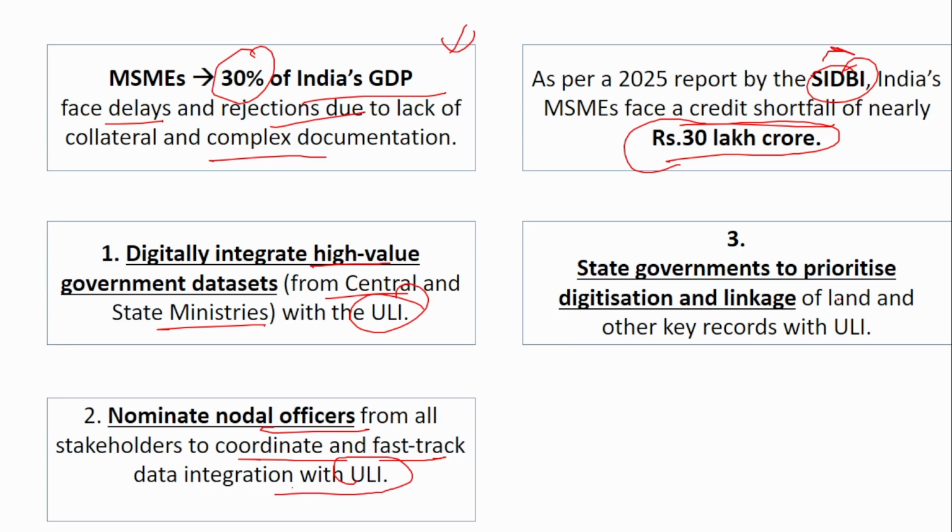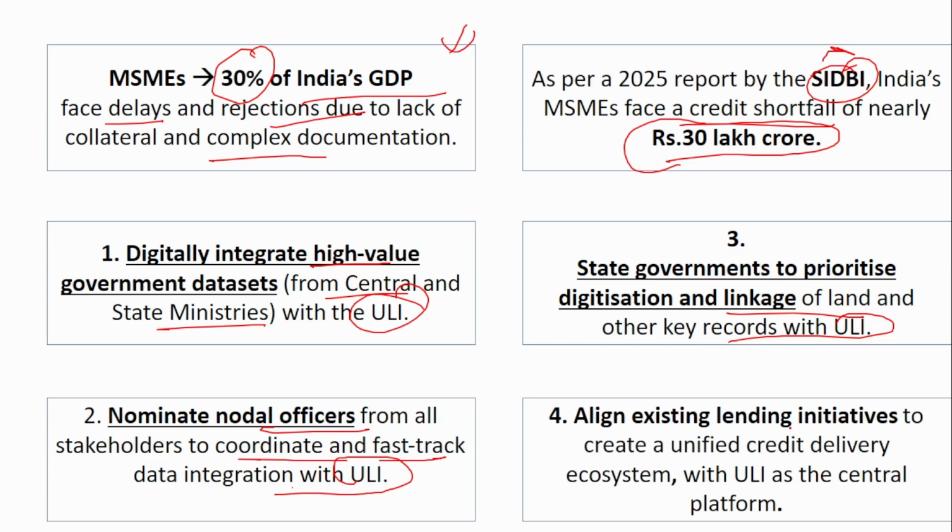Next, state governments to prioritize digitization and linkage of land and other key records with the ULI. This is the state government work. Next is align existing lending initiatives to create a unified credit delivery ecosystem with the ULI as the central platform. ULI is nothing but a credit lending initiative, right?